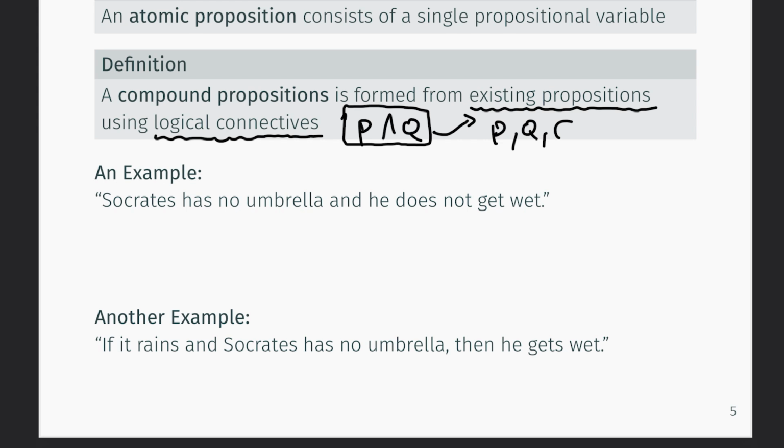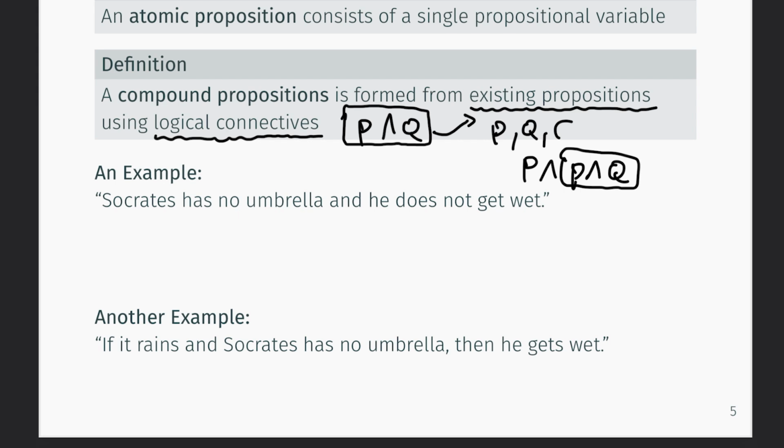Now say I want to apply conjunction again, then I could, for example, take P again, use the conjunction, and at the right hand side I could just as well take this compound proposition, P and Q, that we defined previously. And in this manner, we can create propositional formulas.